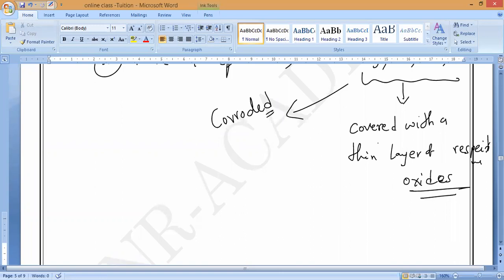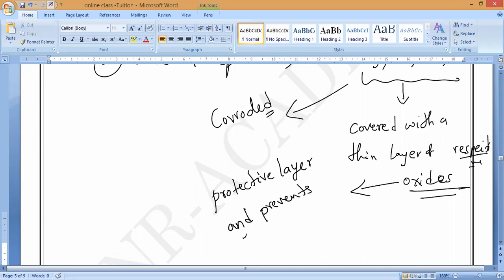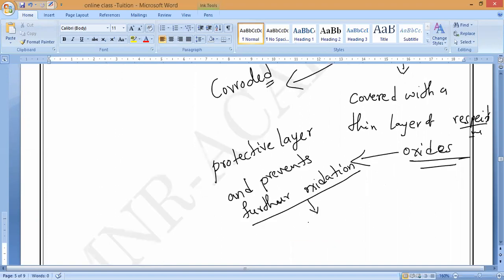Yes or no? Because these respective oxides behave like a protective layer, and it prevents further oxidation. Understand now? Further oxidation means catching fire, or reaction with moisture. Suppose you keep magnesium metal in the atmosphere. At the start, it will react with the atmosphere and form a protective layer.